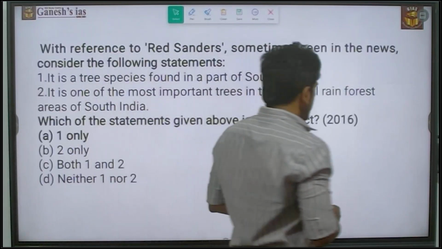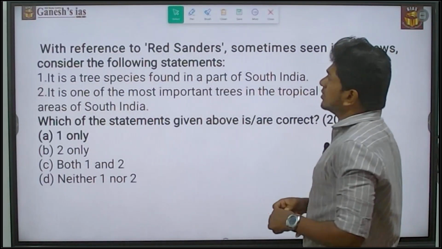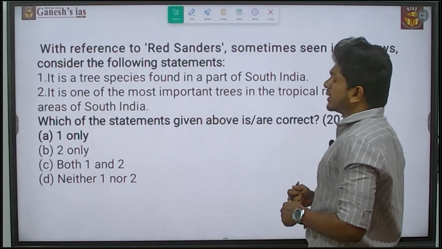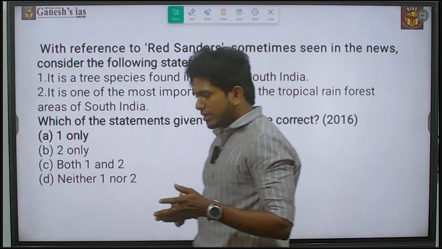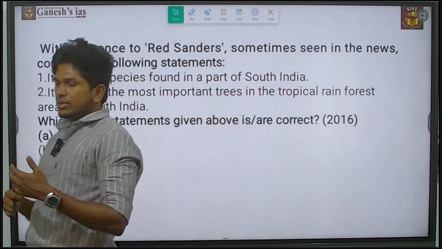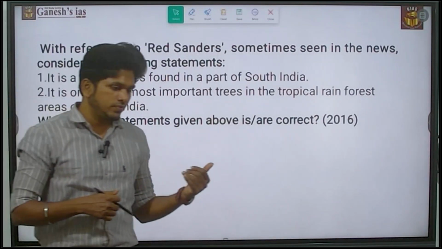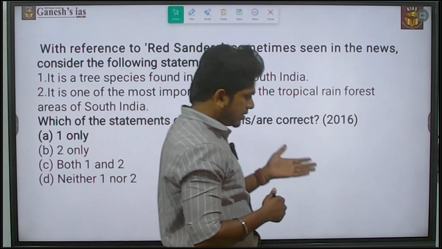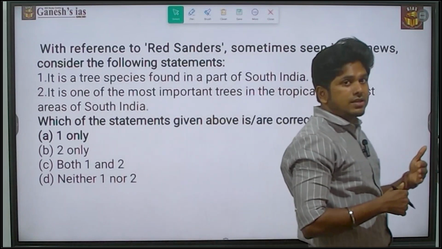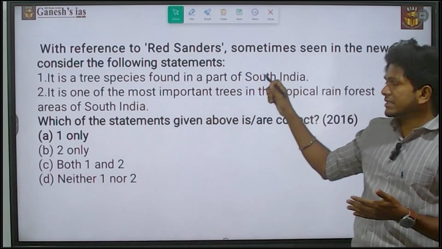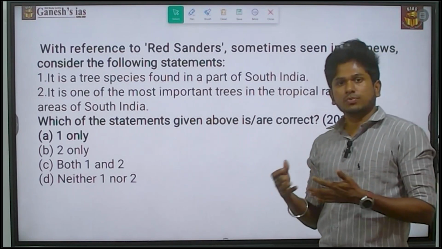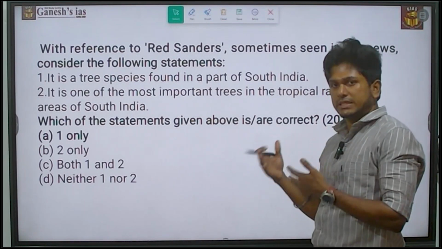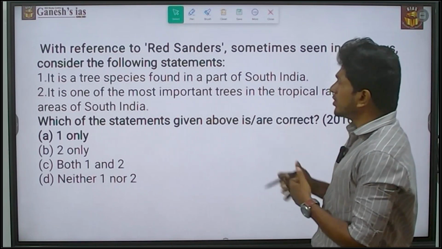This question was asked in 2016. It is the question about the red sander. Still, there is a possibility of a question from this red sander because it is in the news. There is illegal export happening related to this red sander, and also there is the release of the movie called Pushpa. So Pushpa 1, Pushpa 2, it is purely related to this red sander. So here we are going to discuss it.